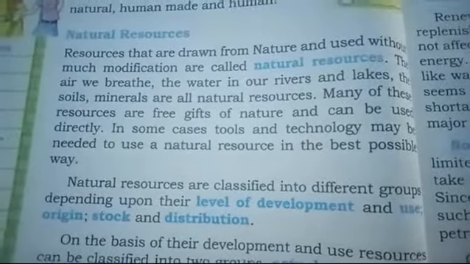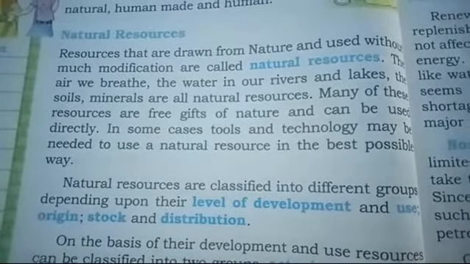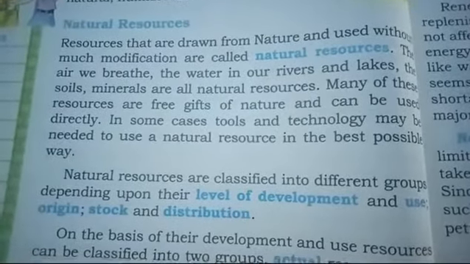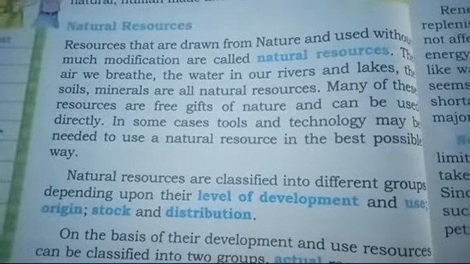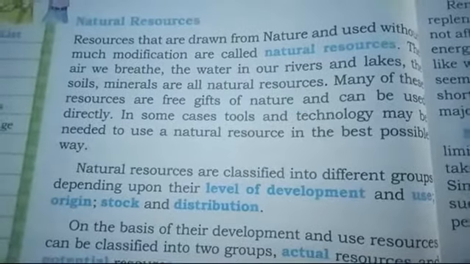All the natural resources are really very important for our survival, beta. All these are gifts of nature and can be used directly.